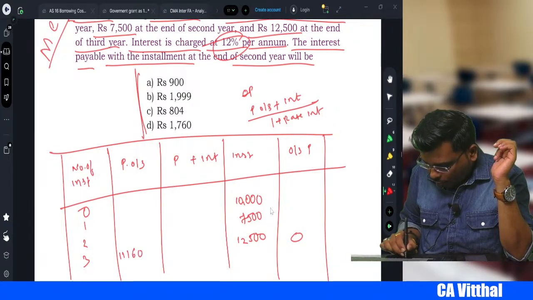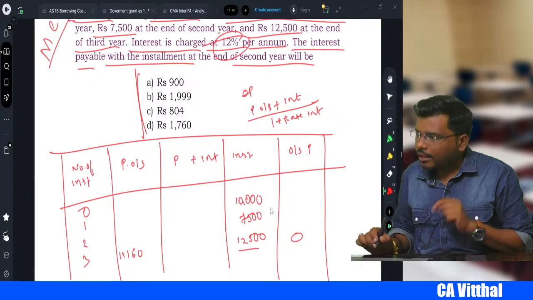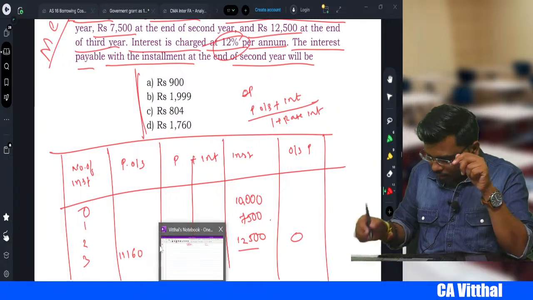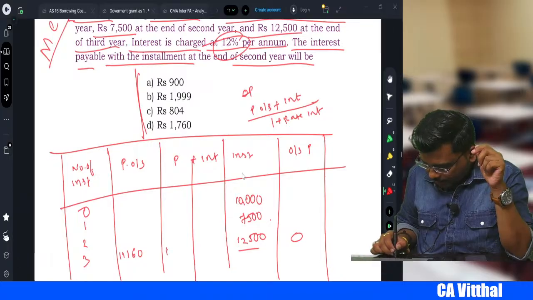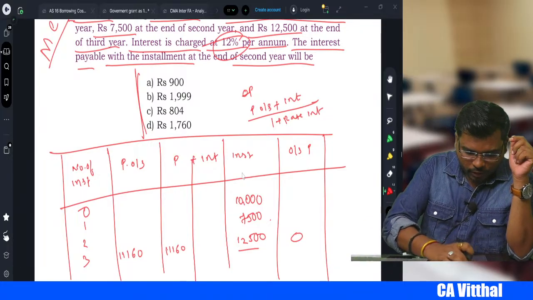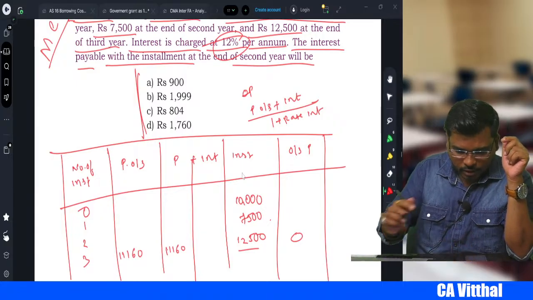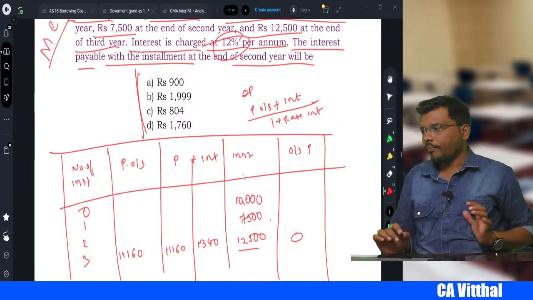So our opening principal is 11,160. Installment is 12,500. So how much is the interest, my dear student? Interest will be 12,500 minus 11,160. So interest will come how much, sir? 1340 in the third year, right?